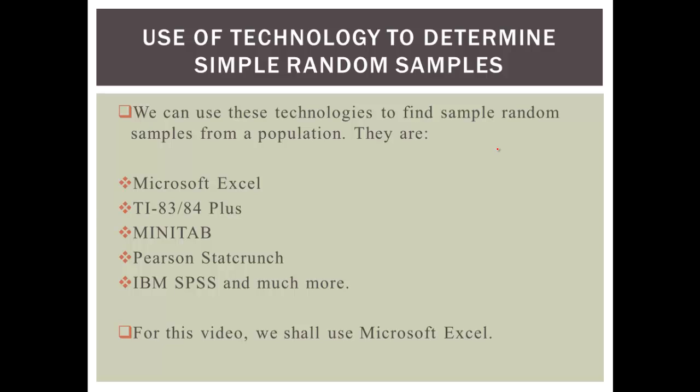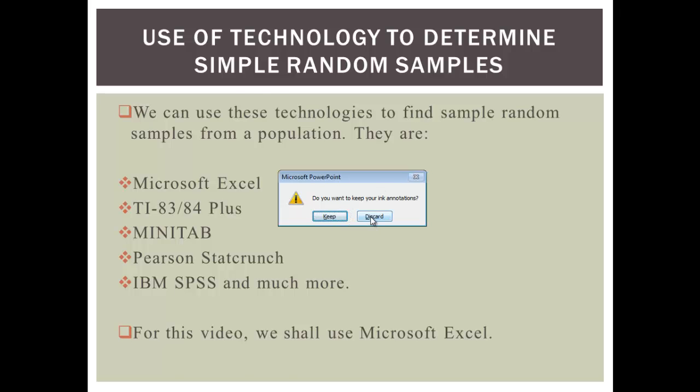Now, remember, we want 7 residents from a population. We want a sample size of 7 residents from a population of 550 residents. And we're going to consider resident name number 1 to resident name number 550. Okay, let's see how we can get this with Excel.